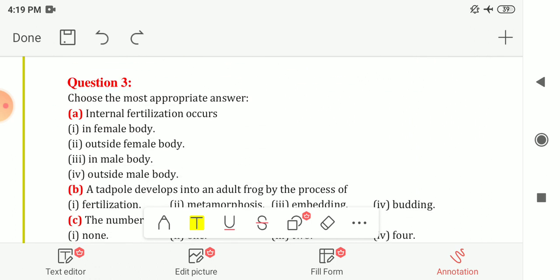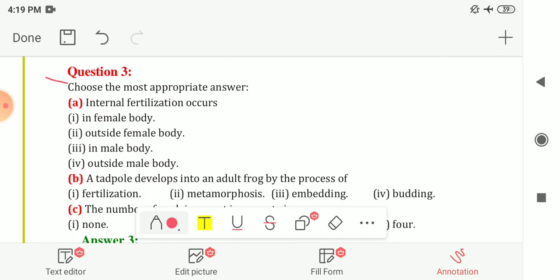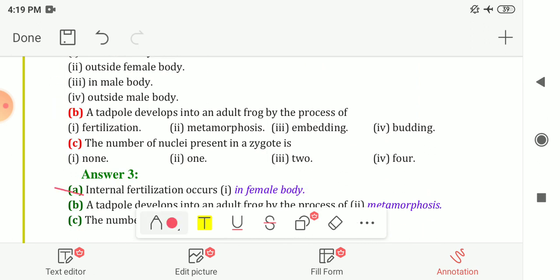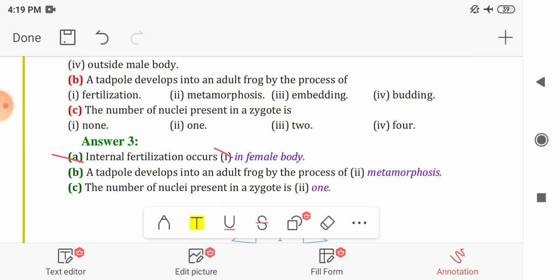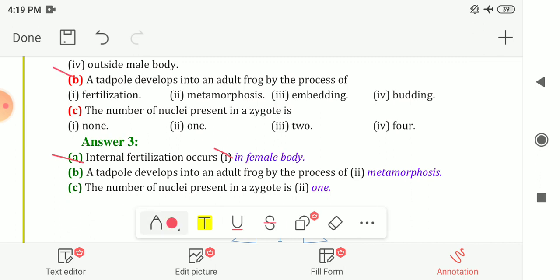Next is question number 3. Choose the most appropriate answer. The first one in that is internal fertilization occurs in female body, outside the female body, in male body, or outside the male body. So here the answer is given to you. Internal fertilization occurs in female body. Answer is option A.